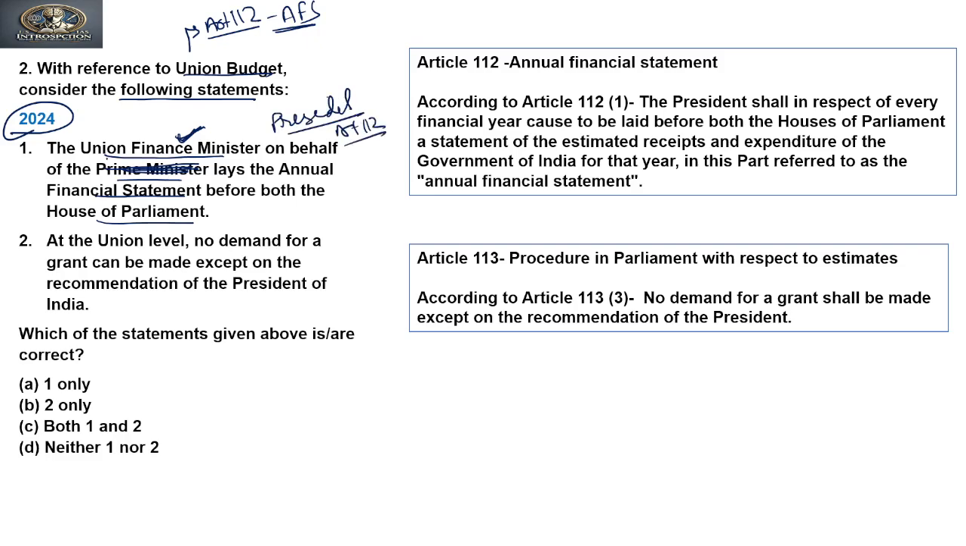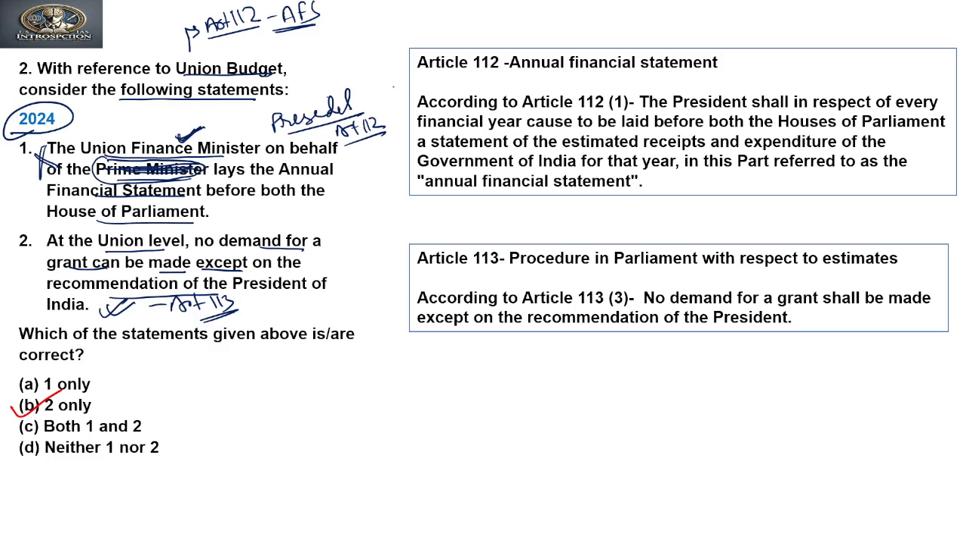Just because of the mention of the Prime Minister in this question, the whole statement is incorrect. Is it clear why the first statement is incorrect? Because of the mention of the Prime Minister. Now the second statement: at the Union level, no demand for grant can be made except on the recommendation of the President. Yes, it is true, according to Article 113. So the answer to this question is B, that is, only the second statement is correct.